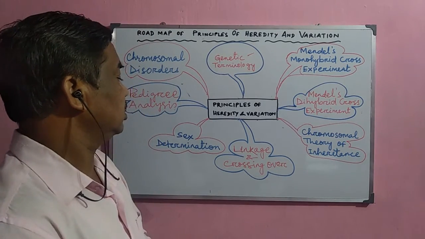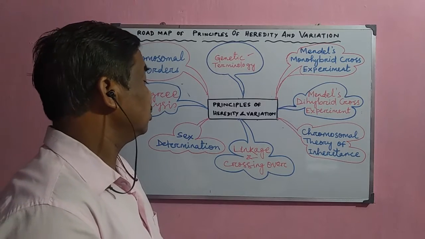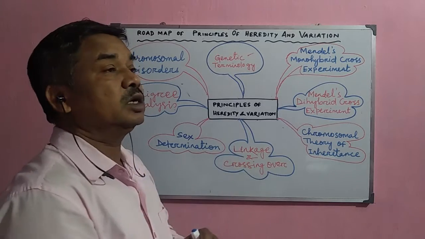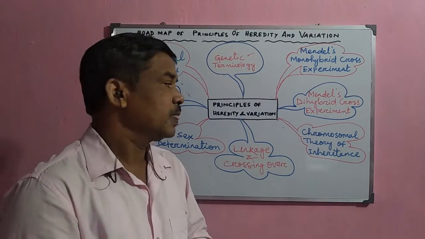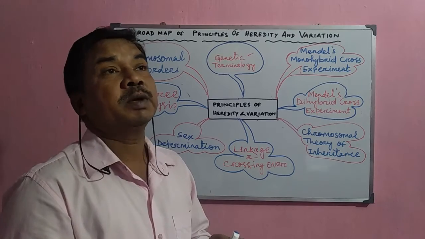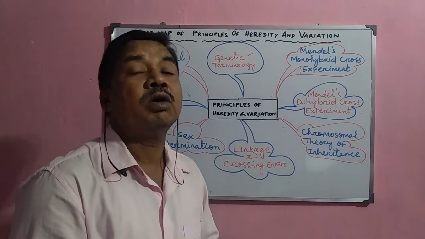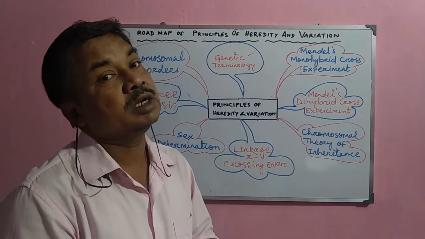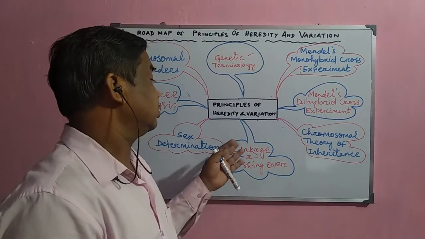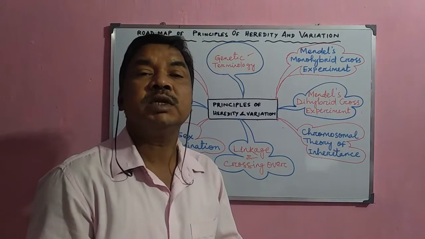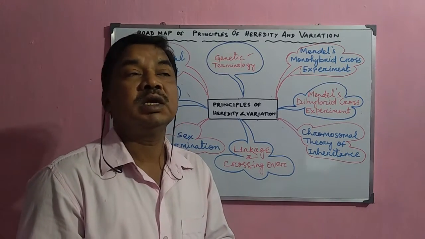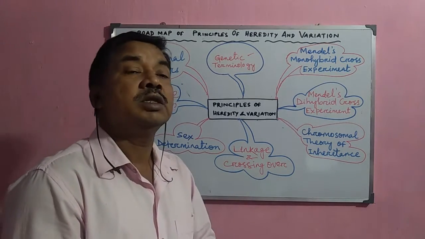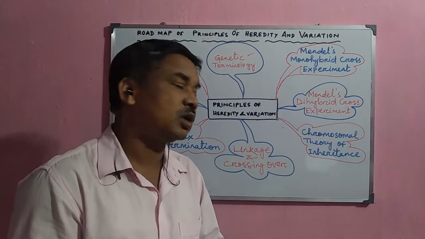Next, what is linkage and how does this linkage phenomenon occur in plants, animals, or organisms? That means whether they are separating in the next generation or the alleles remain together generation after generation; there are some genes which are linked together. It is explained that the genes which are present in the same chromosome are normally transmitted along with each other. So these are called linked genes and the phenomenon is called linkage.